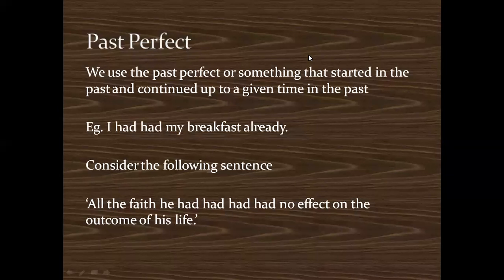So what happens in the past perfect? Like in the simple present perfect, what do you use? You say I have my breakfast. You say have in the present. So have becomes had in the past perfect. In the present perfect we use have, and in the past perfect we use had. So some of the sentences can be used with a double had. For example, I had my breakfast already means I had eaten my breakfast already. So the second had here can be replaced by a regular verb.